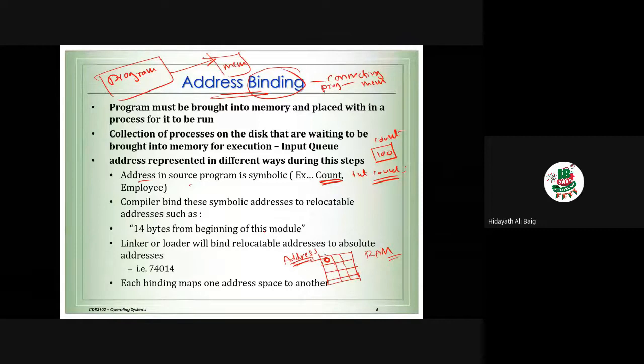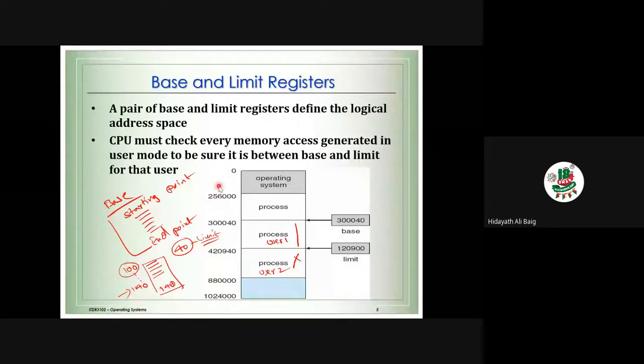Why do we need to have the address? Because we need to place the process inside a particular address. That's what we have seen here. You can see these numbers are nothing but the address locations: 1, 2, 3, 4, 5, 6, 7, 8, 9, 10. You can see in the beginning, it's the operating system, from 0 to 256,000, which is the location given to the operating system. After that, there is memory available for process 1, process 2, process 3, process 4. So every location contains an address.